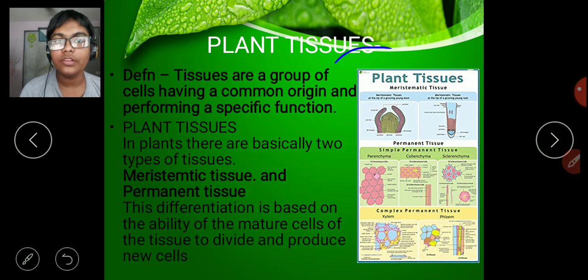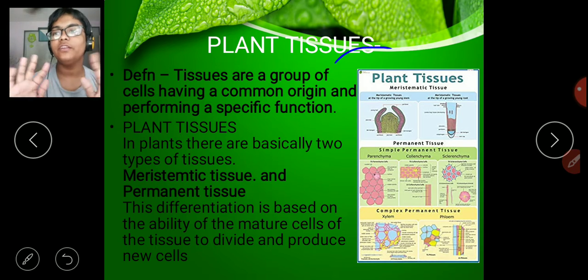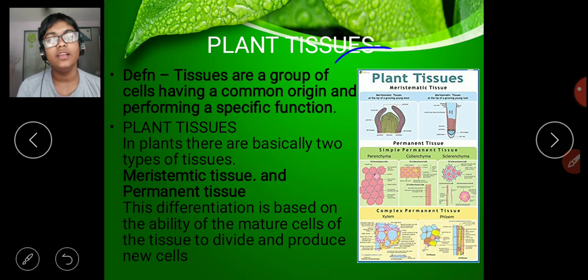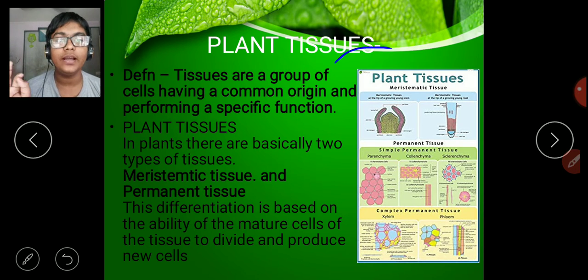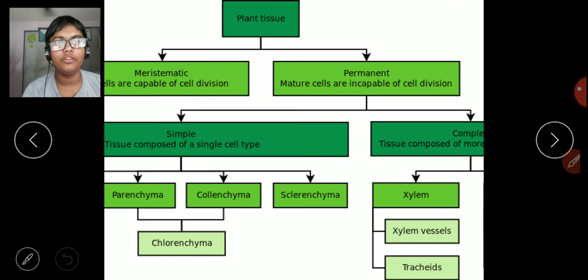Now, in plant tissues, there are mainly two types of tissues: meristematic tissue and permanent tissue. Why are meristematic and permanent tissue different? There is a basis of differentiation, that is the ability of the mature cells to divide. If the cells are newborn and able to divide, they are meristematic tissues. But the cells which have divided and lost the capability to divide are the permanent cells. They cannot divide more. Now let us learn about these meristematic tissues and permanent tissues in detail.